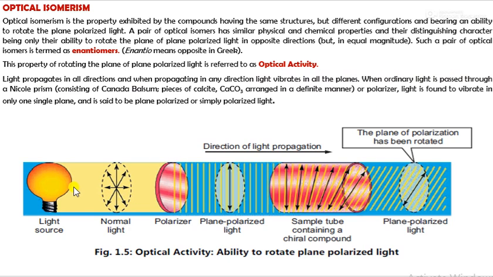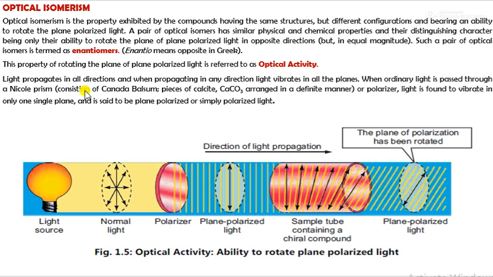When this light then passes through the sample tube, the plane polarized light is rotated. So we will see when ordinary light is passed through a Nicol prism.